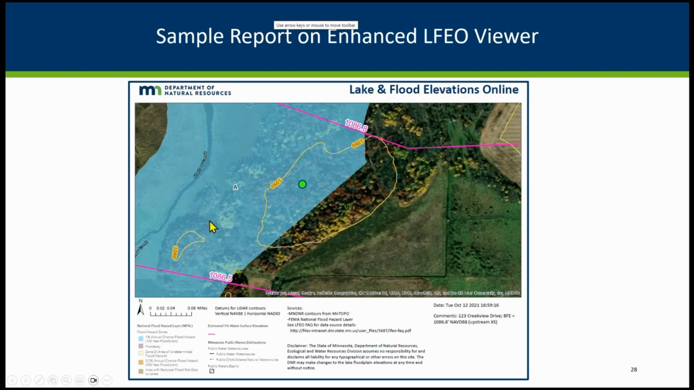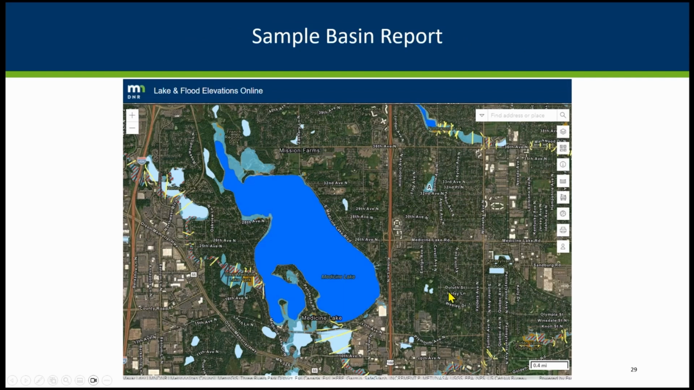And this is the template we've got for our map reports. The comments that you make will be in this section here. Then you can save this as a PDF or print it off, that's up to you. We do allow you to zoom in and out and add whatever layers when you're printing these reports. And sometimes you'll want to go a couple of different scales, depending on what point you're trying to make in your mapping. The basin report is the other report option we have.